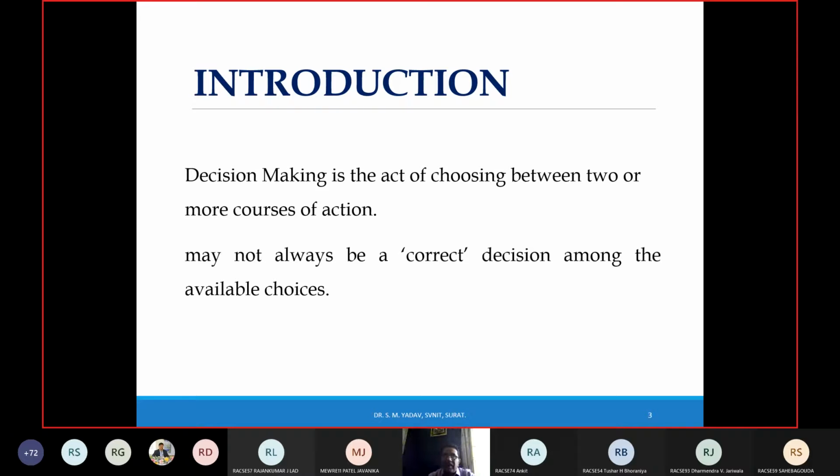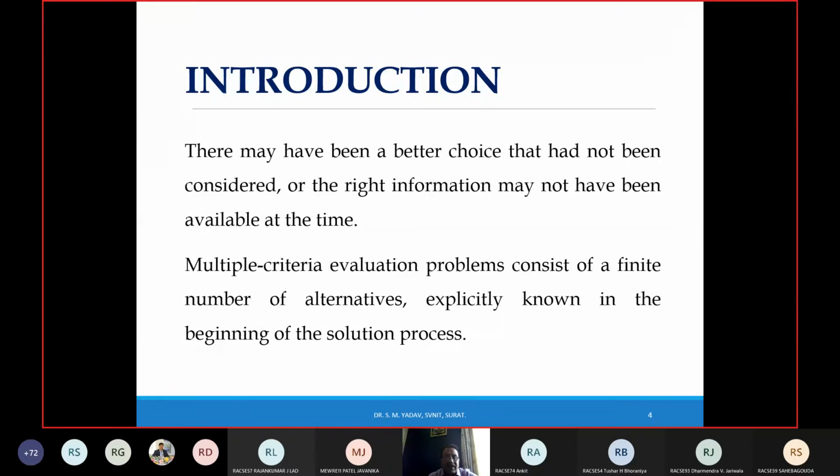For example, someone has told me that he wants to buy a Hyundai. His first choice is Mercedes, but the budget is limited, so he has to go for the Hyundai. So the choice is there, but it is not the correct choice. Why not the correct choice? Because there are n number of criteria which govern your choice. So there may be some that had not been considered, or the right information may not have been available at the time. Multi-criteria evaluation problems consist of a finite number of alternatives explicitly known at the beginning of the solution process.